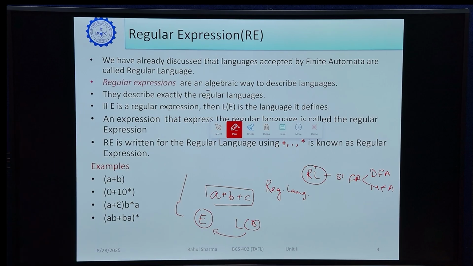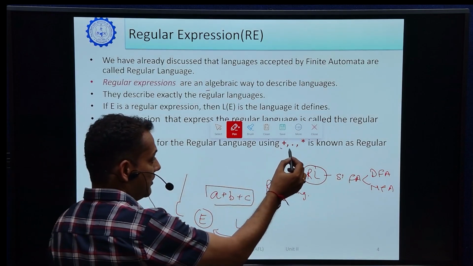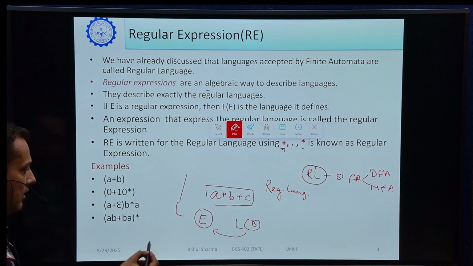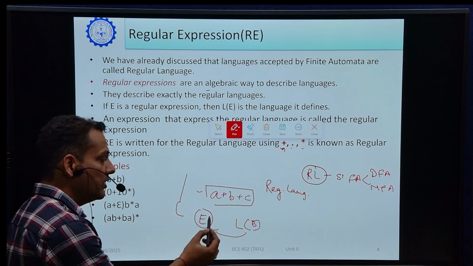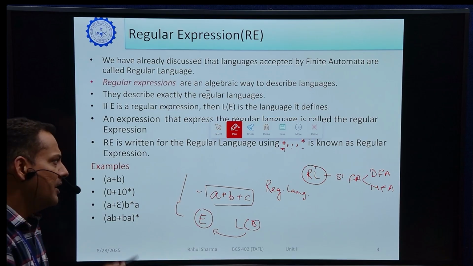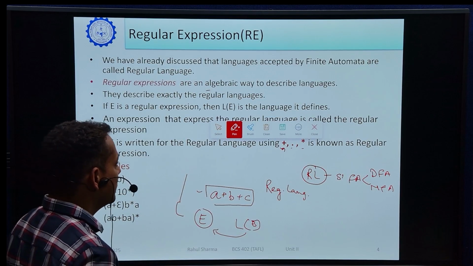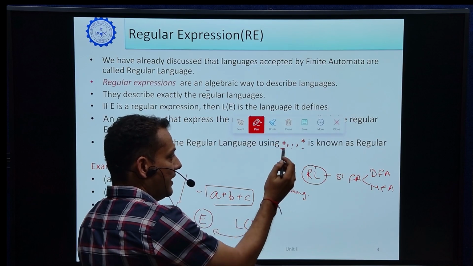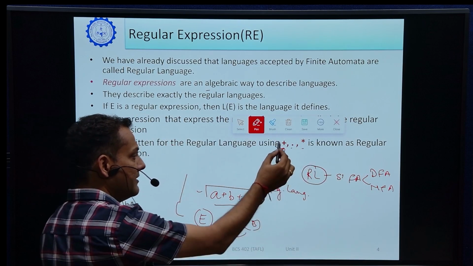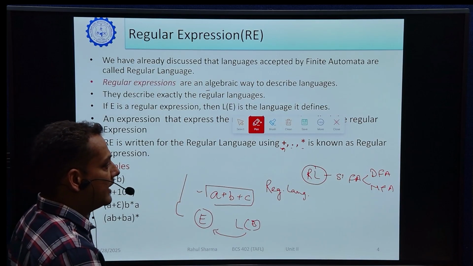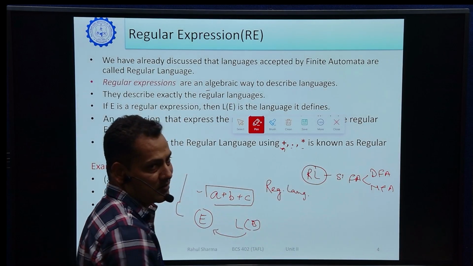Another point is that a regular expression is written for the regular languages using plus, concatenation and Kleene closure. Plus is considered a union operator. As in an arithmetic expression we use some operators, it may be plus, minus or multiplication. Similarly, in the case of regular expressions, we use three operators: plus, dot and star. Plus is known as the union operator, dot is known as the concatenation operator, and star is the Kleene star, or Kleene closure, or star operator.